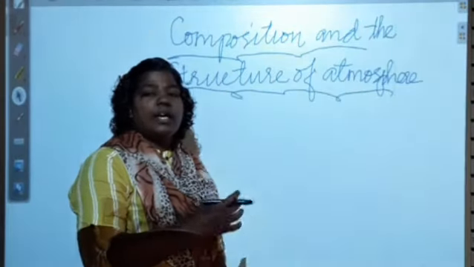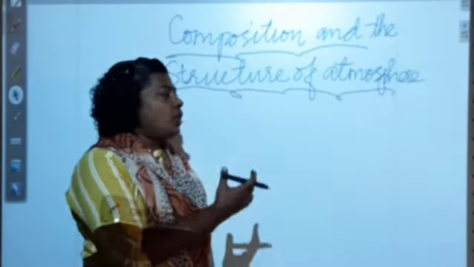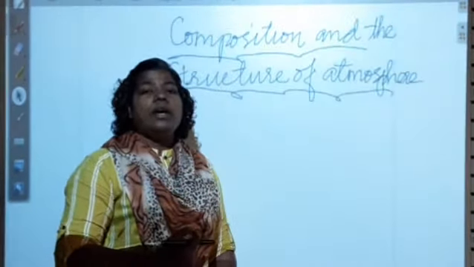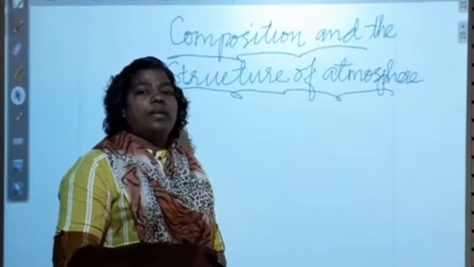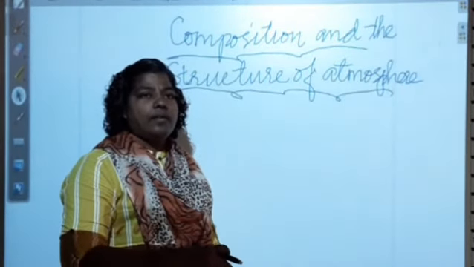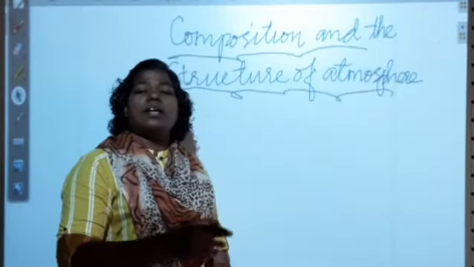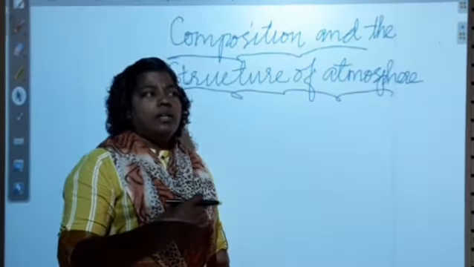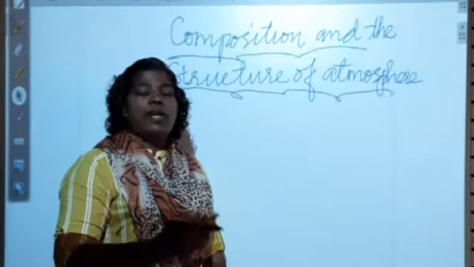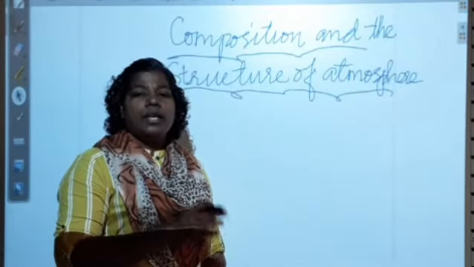Because of the condensation, what happened? This water vapor changed into rain, and it again falls on the earth as rain. Okay, so this is a continuous event that occurs on the earth.